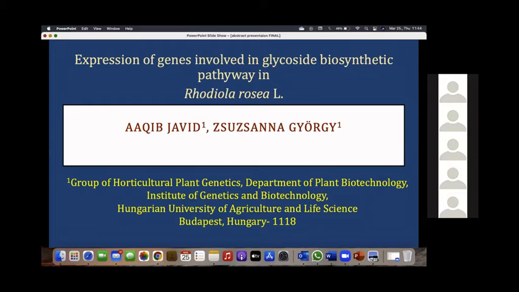Today, I'm going to present my work, which is based on the expression of genes involved in the glycoside biosynthetic pathways in Rhodiola rosea.